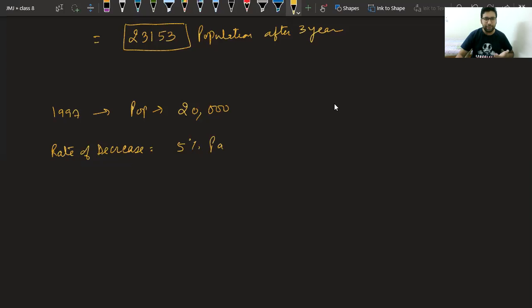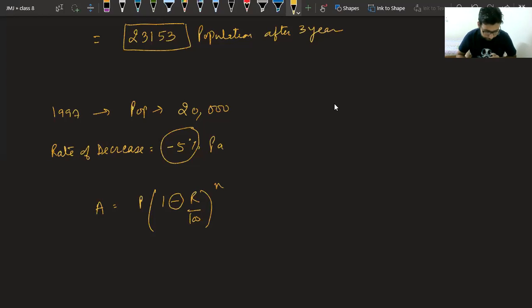Now the formula will change, this R will be negative. So in our formula it will become A is equal to P into 1 minus R upon 100 power n. Everything is same, but because it is a depreciation, it is a decrease, so we will make the rate negative and the formula becomes 1 minus R upon 100. It is similar, only the change in sign, that's it.